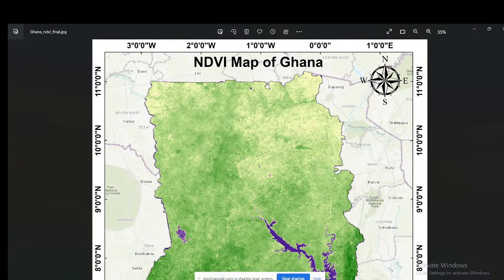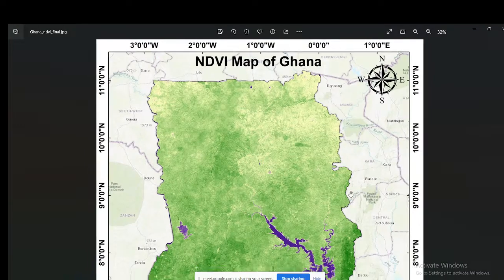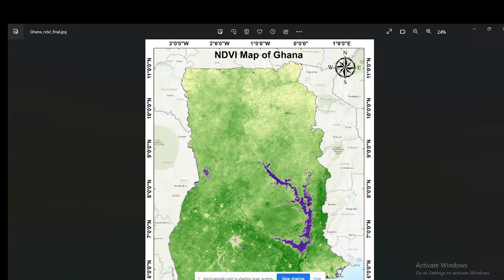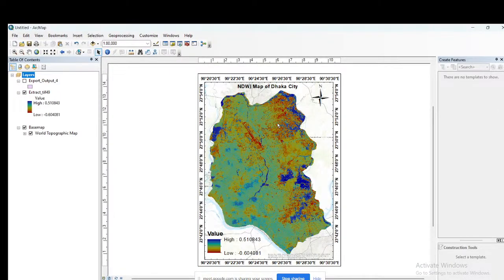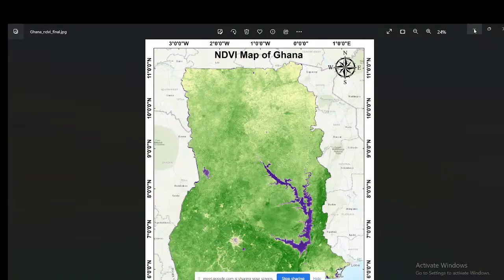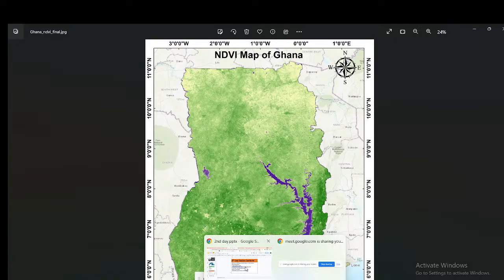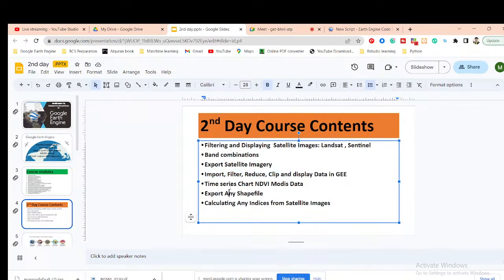I will also show you how to create this type of map using ArcMap, which you can use for your research paper or presentation work. Then there is the time series chart of NDVI from the MODIS data. Today I will also discuss how to easily create the time series data.